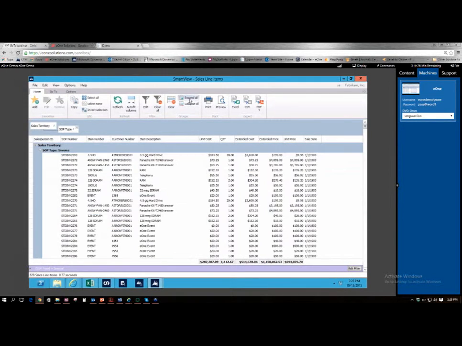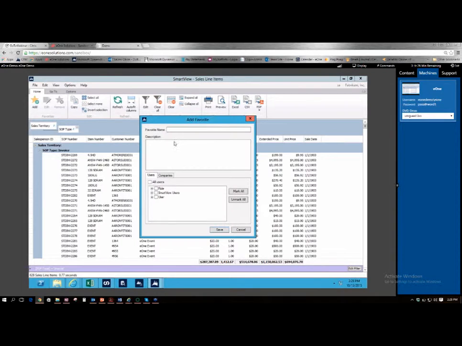Another thing that you can do is you can save this list. So let's say this is a list that I want to use on a daily basis, but I don't want to have to come in here every single day and add my filters and add my groupings and subgroupings. We can save this as one of our favorites. So I'm going to name this one the TM group.